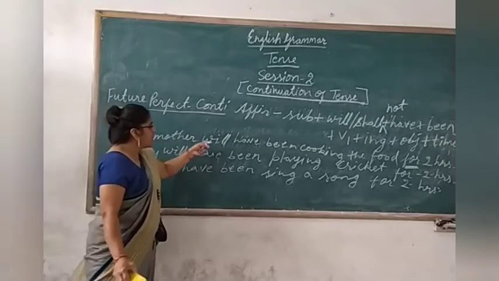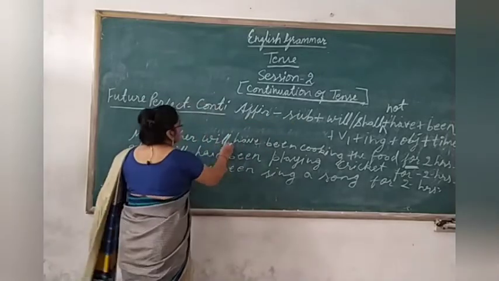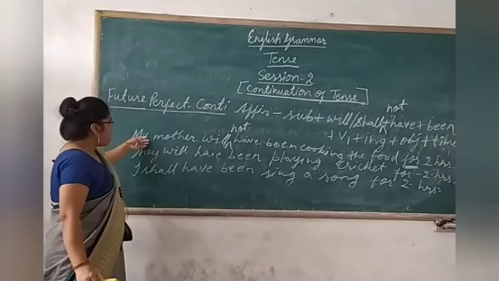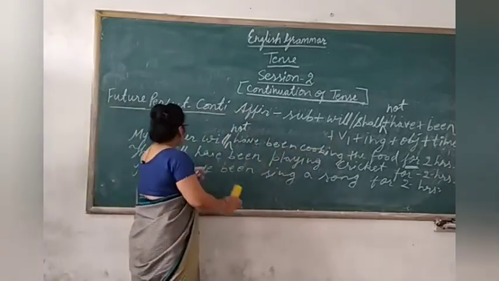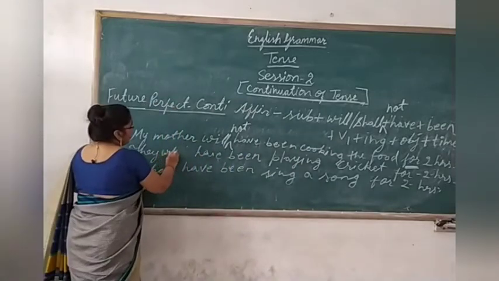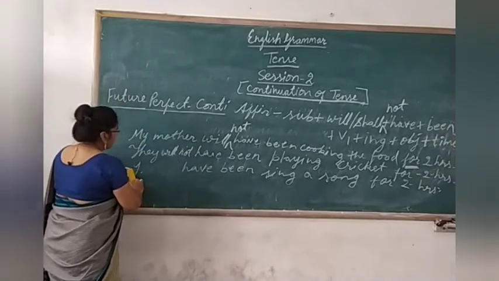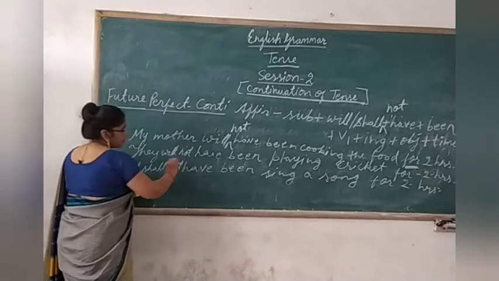My mother will, after will, not will be there. So my mother will not have been cooking the food. Same way here also. Where will you put not? After will. See here. And here also after shall, children. Shall. See.